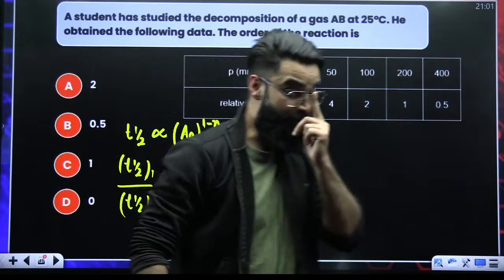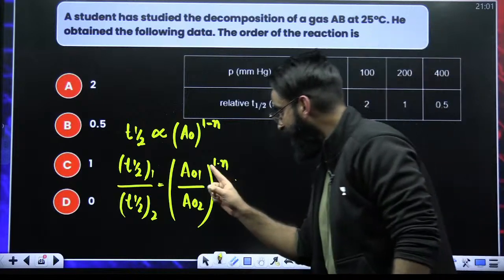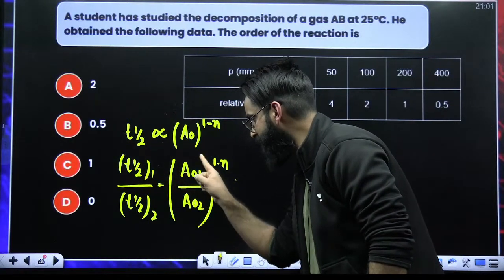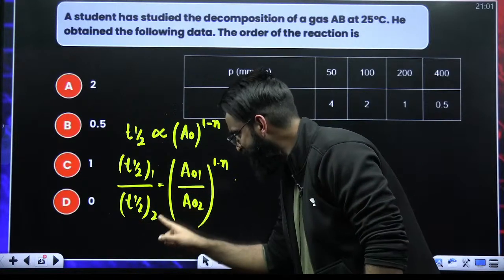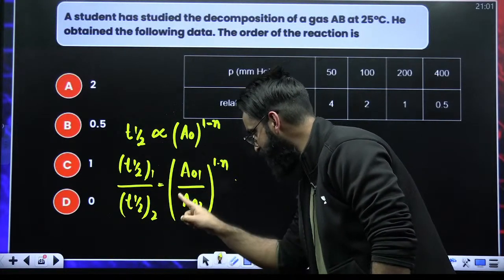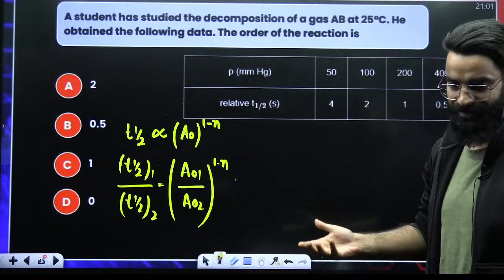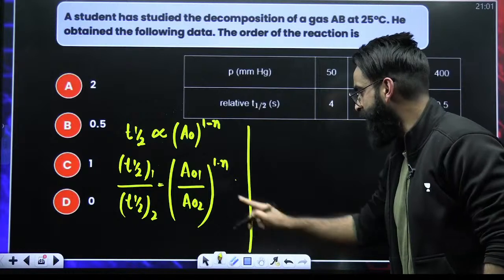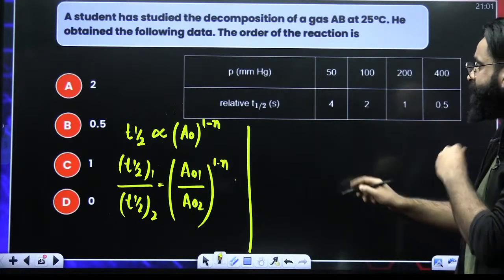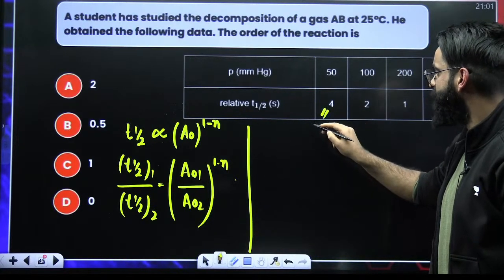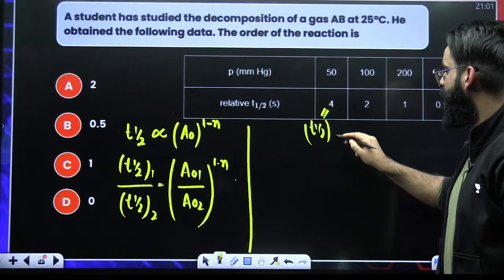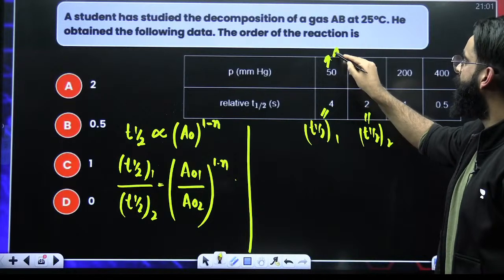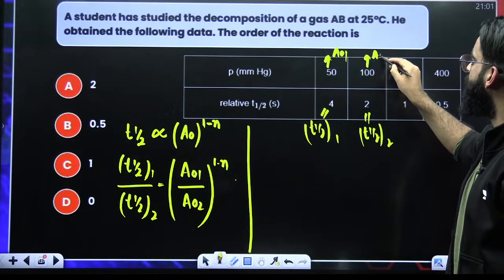Now, if you look carefully, guys, this is the half-life of the reaction when the initial concentration of the reactant was this much. This is the half-life of the reaction when the initial concentration of reactant was this much. All the data is in front of you. So, if I use this equation over here, look at this table. Let this be your T half 1. Let this be your T half 2. Let this be your A naught 1. Let this be your A naught 2.